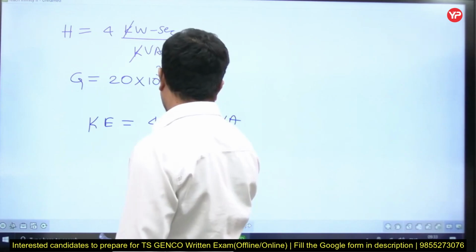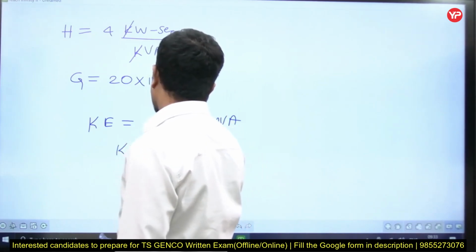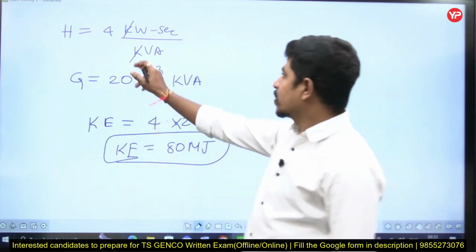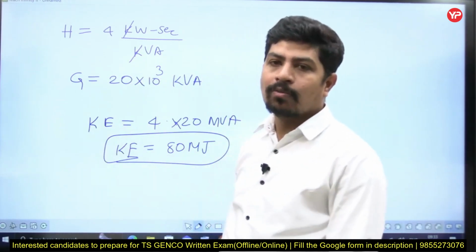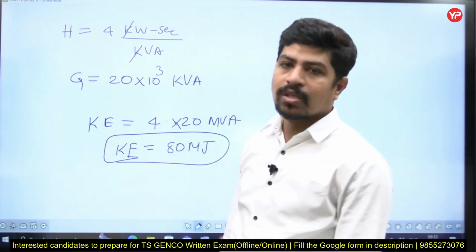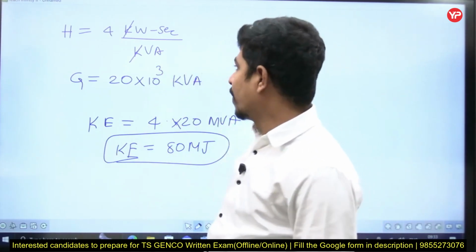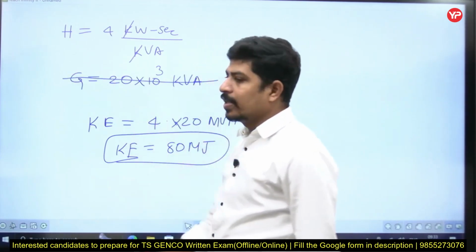Therefore, it is 80 megajoules. You don't have to think much about it. This k got cancelled. 4 kilowatt, 4 into 10 cube watt second. Watt seconds are nothing but joules. 4 joules per volt ampere. That kilo got cancelled. This line is not required.